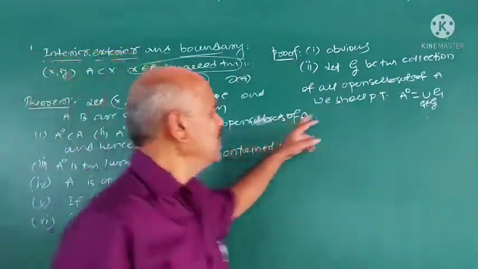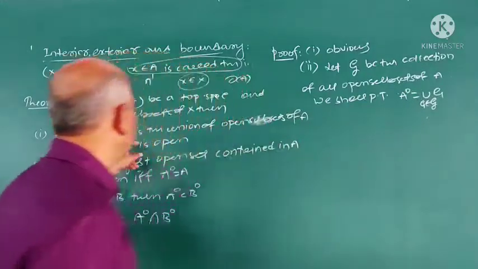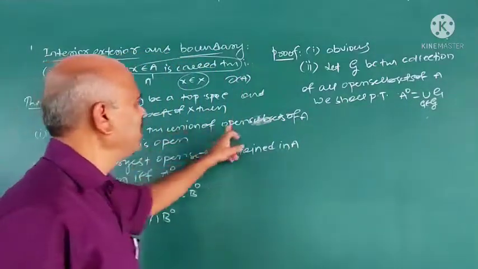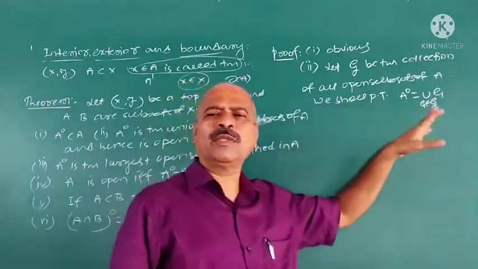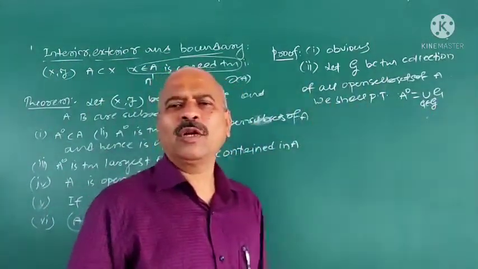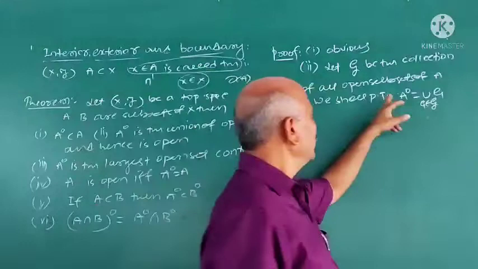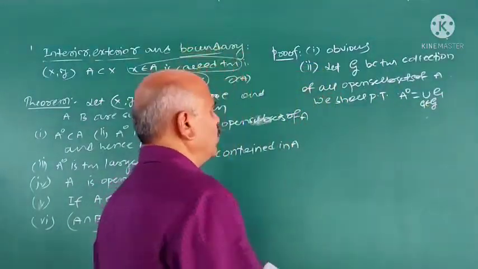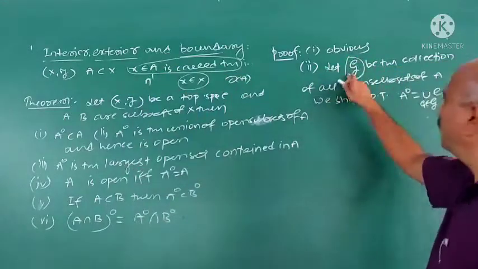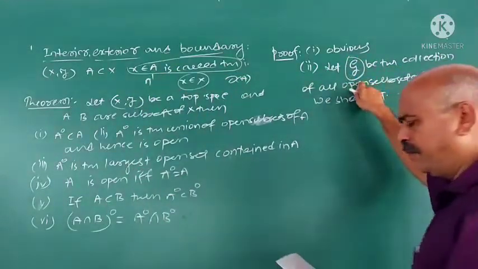Interior A is the union of all the open subsets of A, hence it is open, because the union of open sets is open. The first part is important here: prove that interior A is the union of all the open subsets of A.